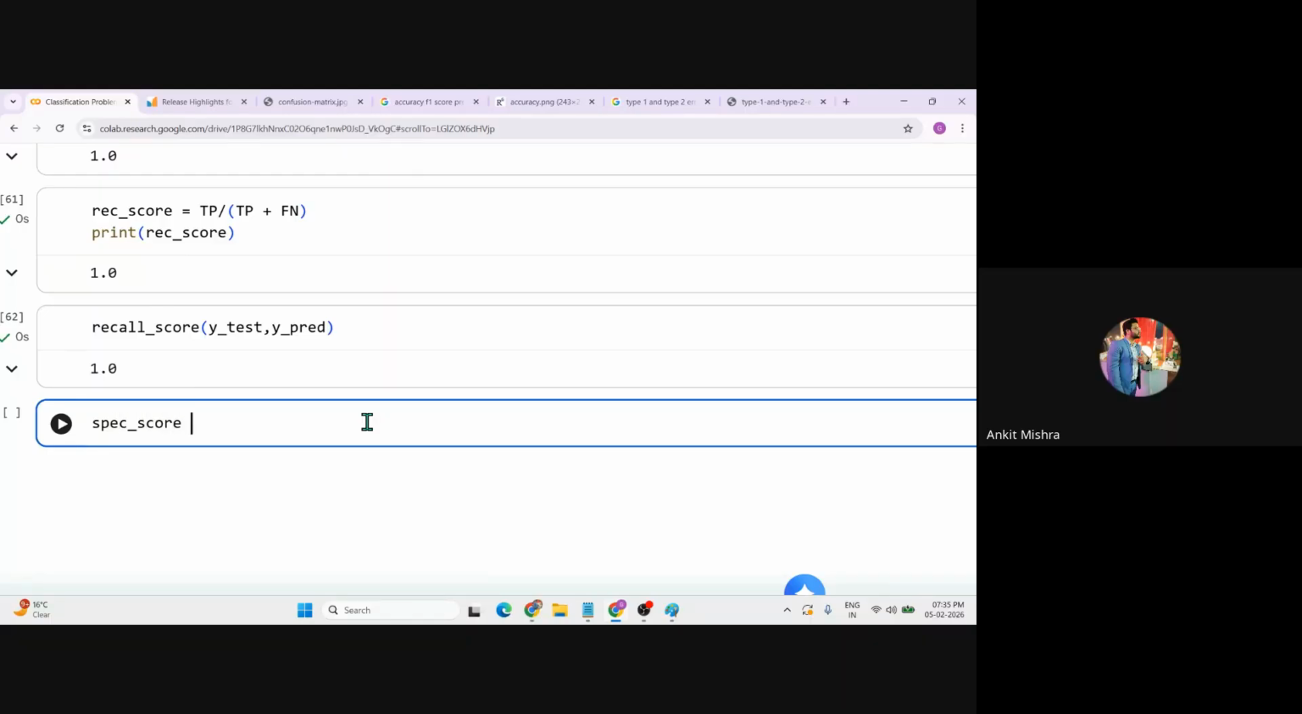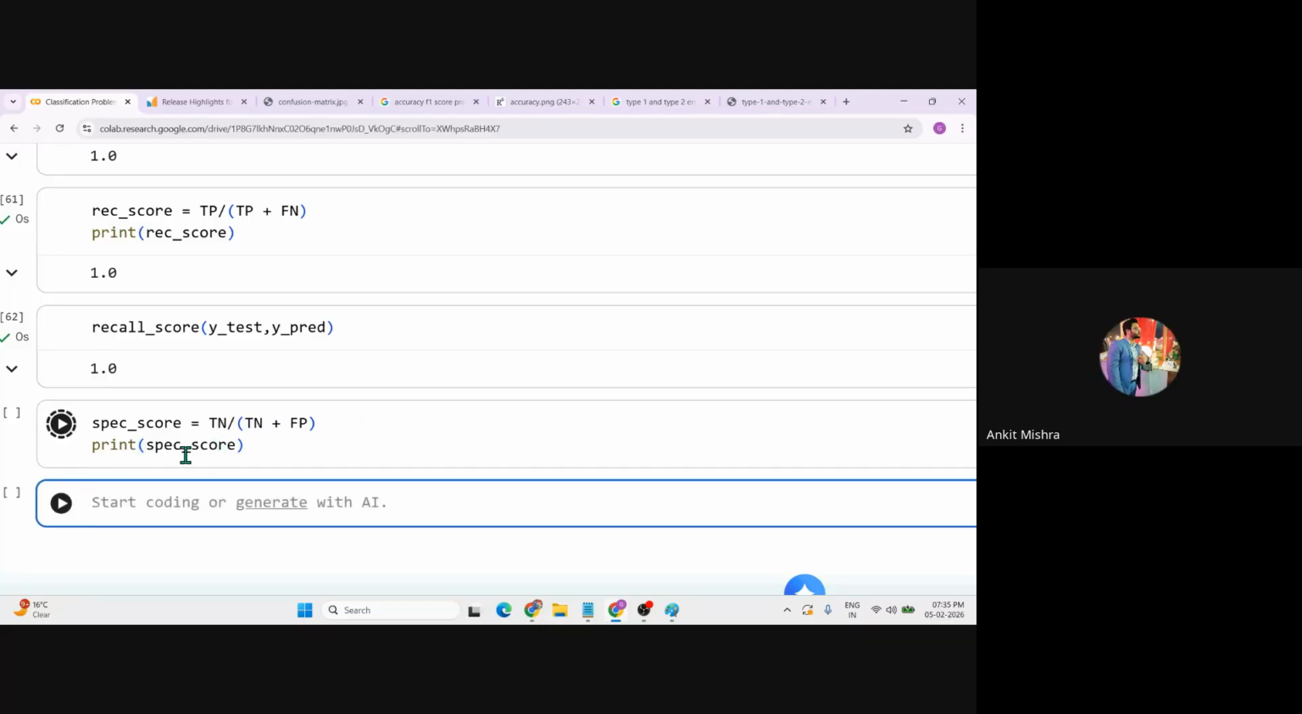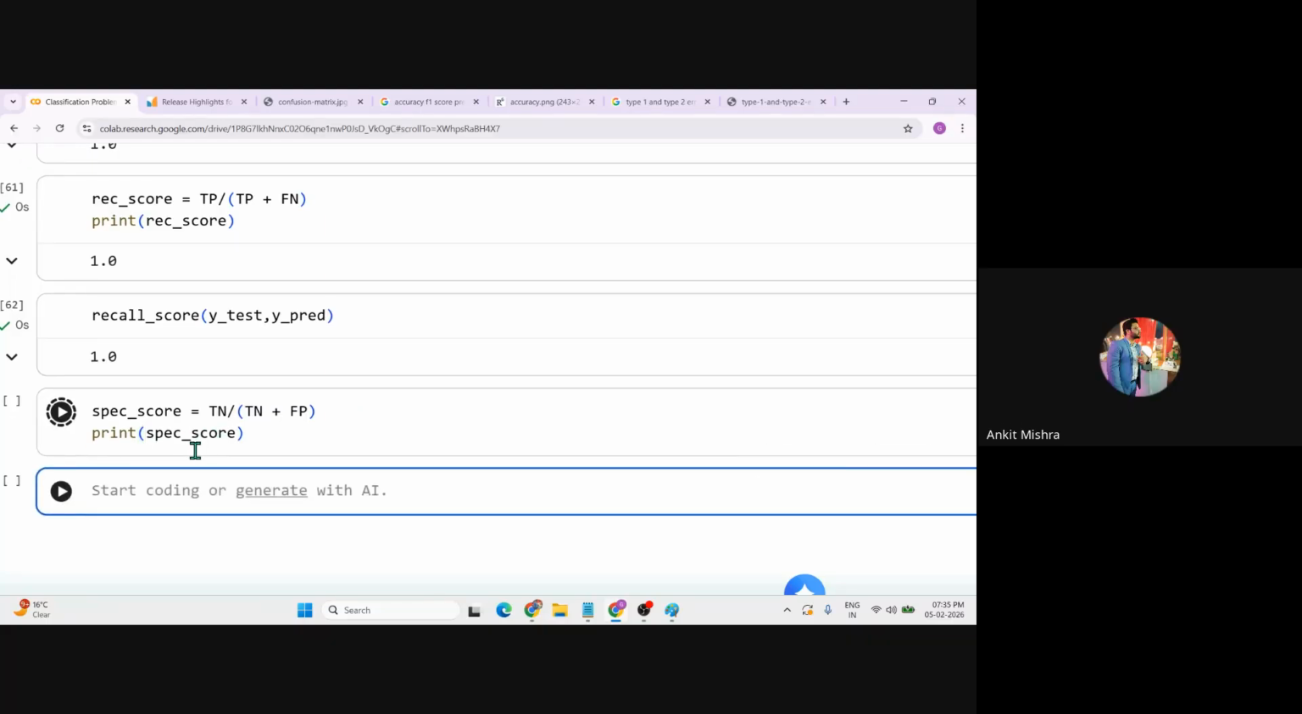SPEC score is equal to TN divided by TN plus FP. And you can run this. And again, you will get the 100% score, right?